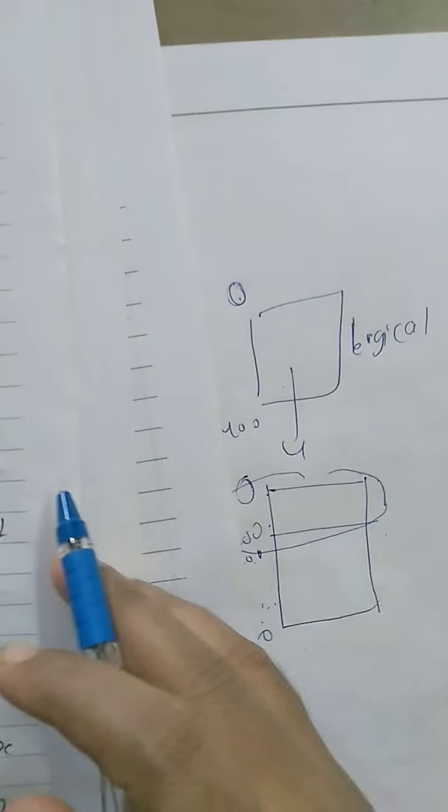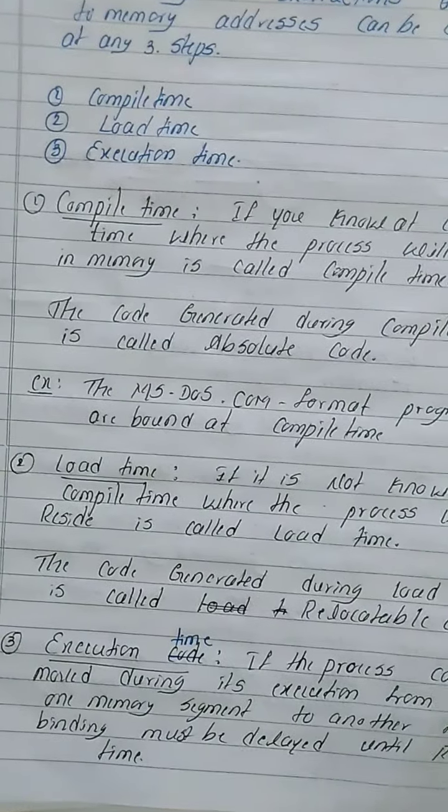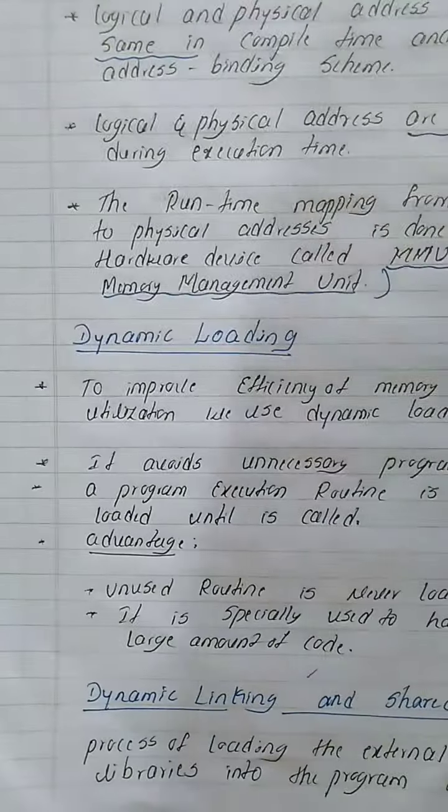I have shown this diagram. This is for the logical address. During execution, it becomes a physical address. So it is going to change the memory segment. That is called execution. Why? Because they started the execution here.